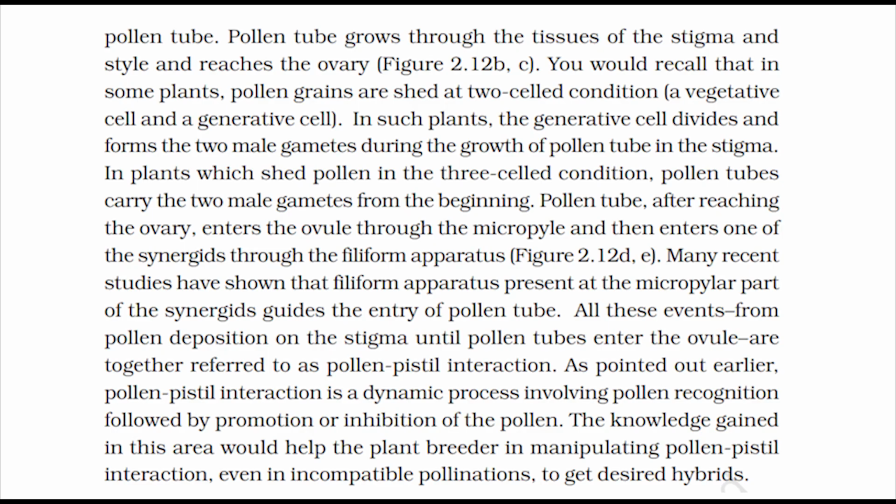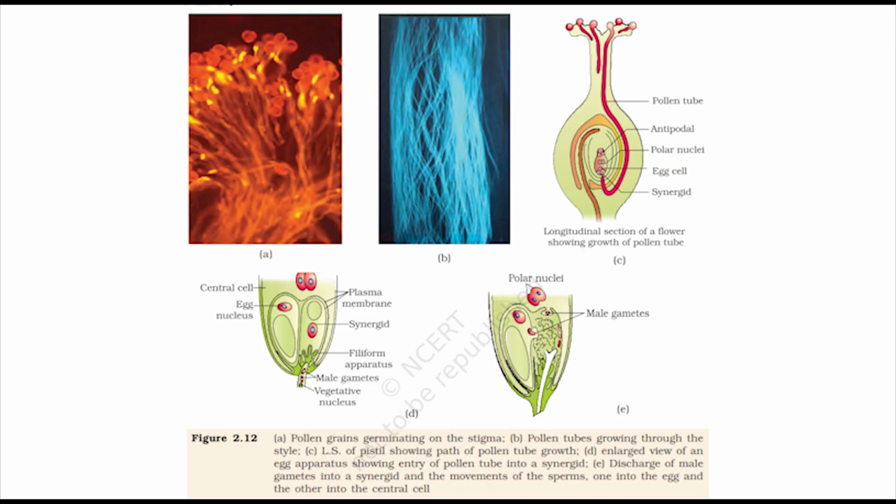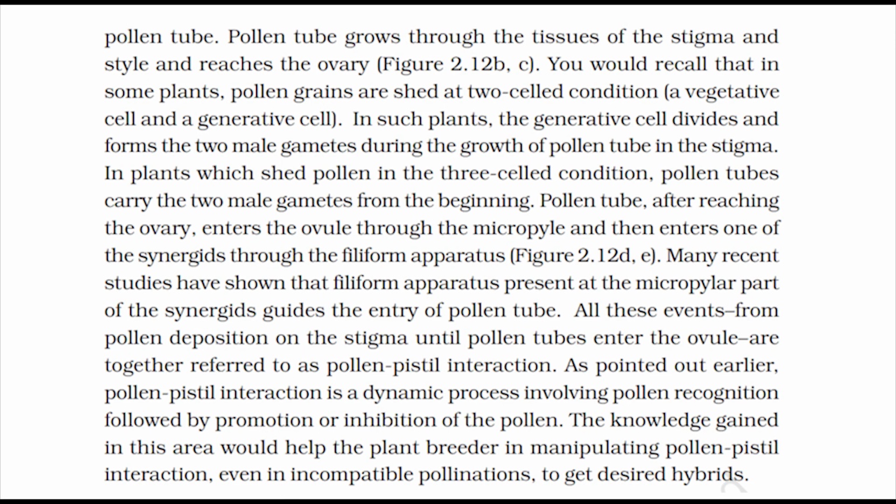Many recent studies have shown that filiform apparatus present at the micropylar part of the synergids guides the entry of pollen tube. All these events, from pollen deposition on the stigma until pollen tubes enter the ovule, are together referred to as pollen-pistil interaction. As pointed out earlier, pollen-pistil interaction is a dynamic process involving pollen recognition followed by promotion or inhibition of the pollen. The knowledge gained in this area would help the plant breeder in manipulating pollen-pistil interaction, even in incompatible pollinations, to get desired hybrids.